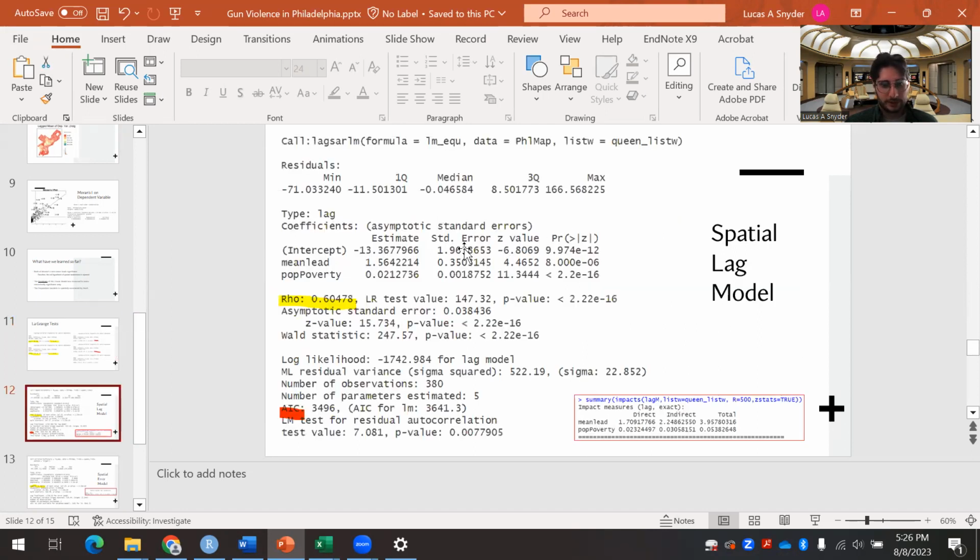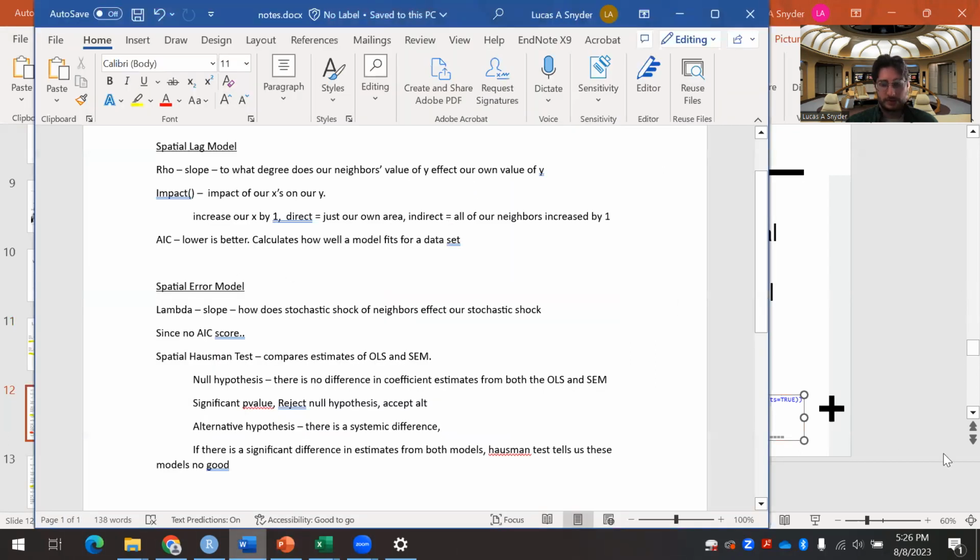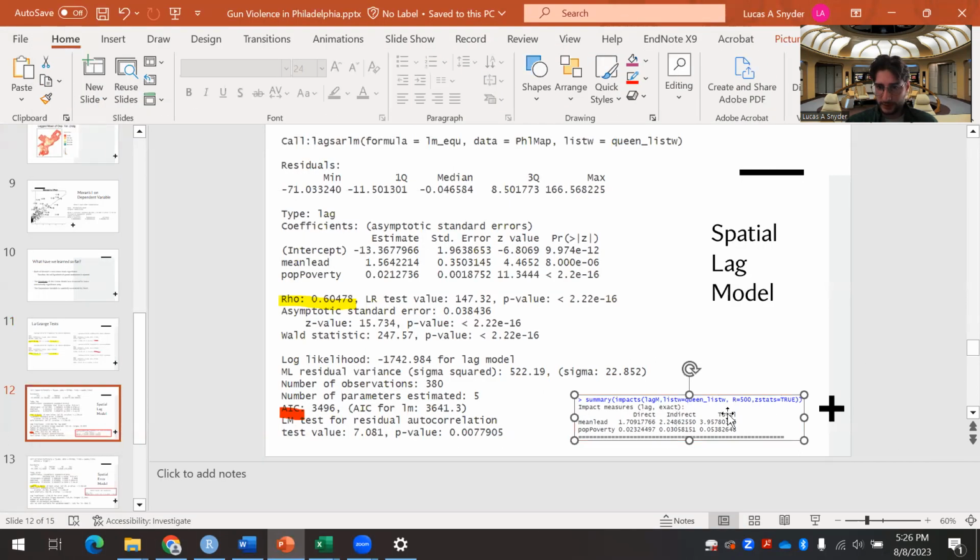So the spatial lag model first, let's check it out. This rho value right here, you can think of it like the slope, the general slope of the model. And I did this impact test down here. You can see where these are direct, indirect, total.